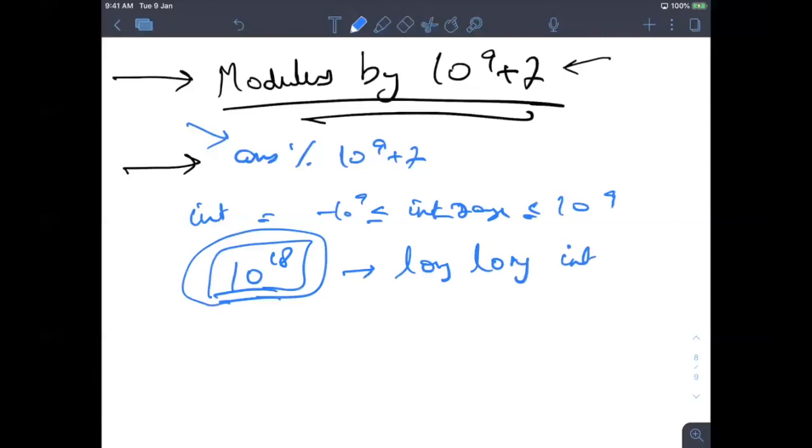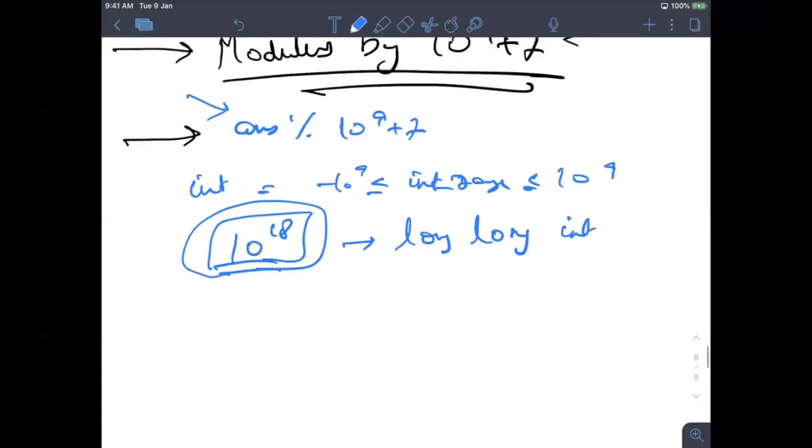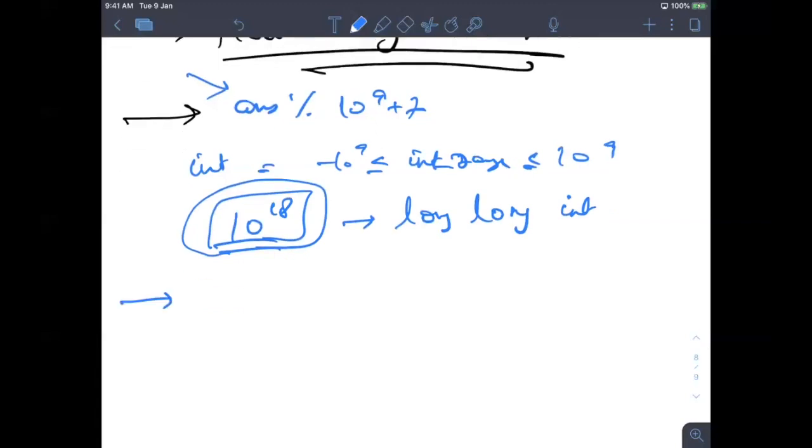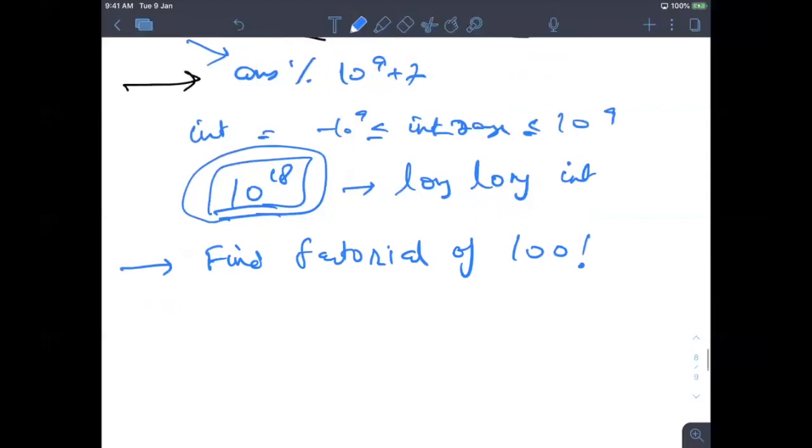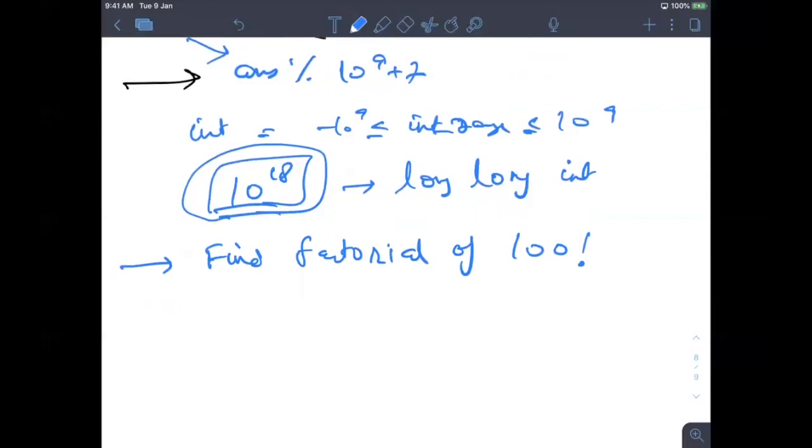In Java you have big numbers, and in C++ there is also a library, but people generally ask me, sir, how will I store this number? Let's say someone gives you a question: find factorial of 100. You definitely know you cannot store this number in any data type, not in any long long.